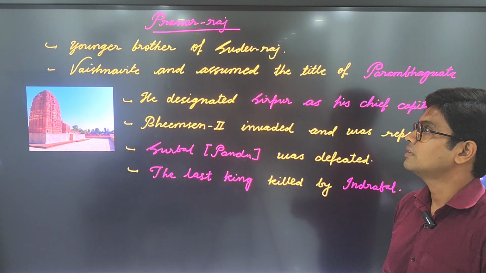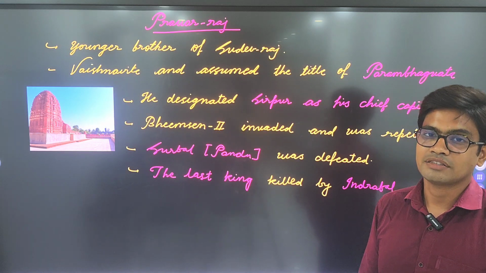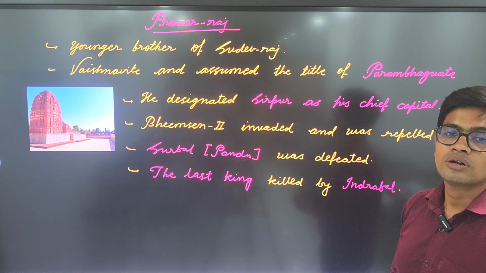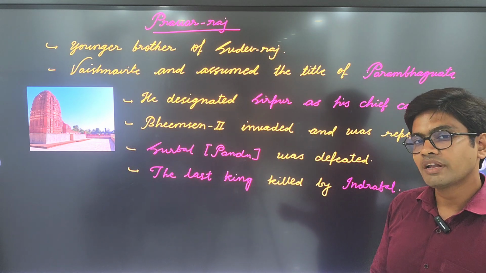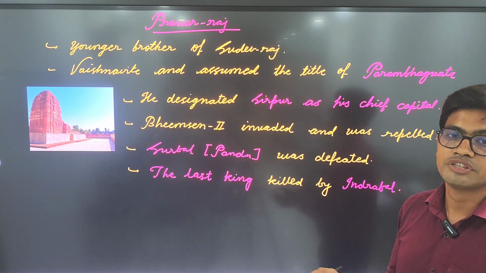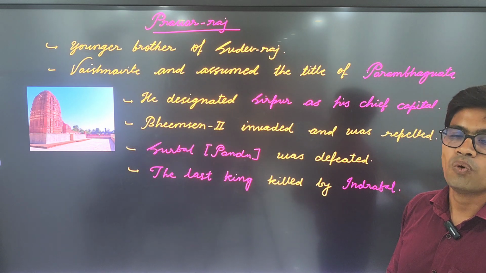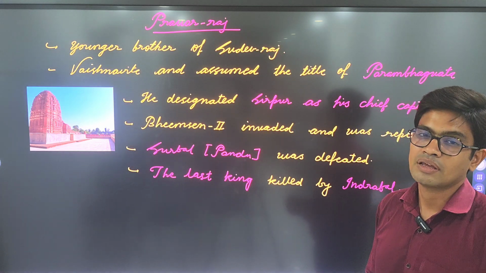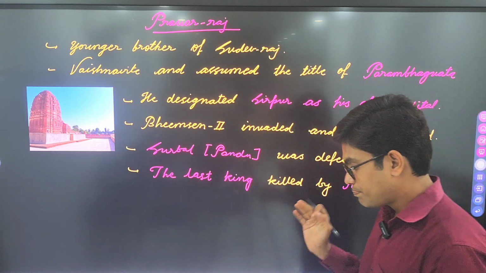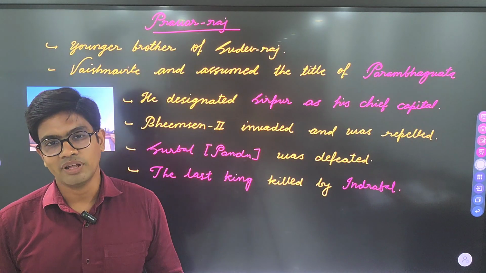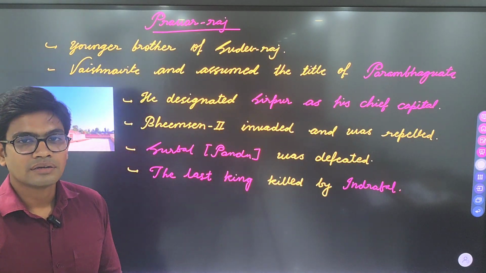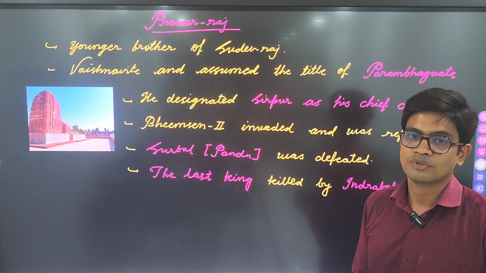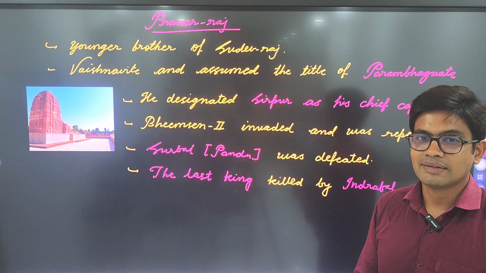Because of this bravery, Pravar Raj was designated as the Samanta of Sharabhpur by his predecessor Sudevaraj. Later on, Pandu king Surbal also invaded Sharabhpur, and he was defeated. But his defeat was avenged by Indrabal. Indrabal killed Pravar Raj and established Pandu dynasty. Later on, friction with the Pandu dynasty set the stage for the decline of Sharabhpuri dynasty. So that's all about Sharabhpuri dynasty.